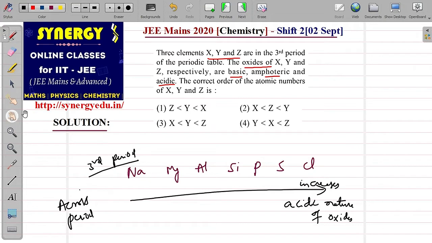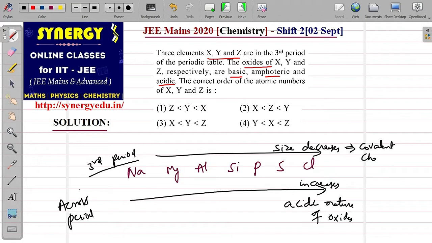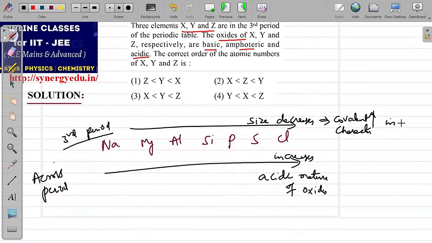Actually, there is a reason for it. It depends on Fajans' rules. In Fajans' rules, we know that if the cation size is small, then it has more covalent character. So what happens? The size is decreasing, therefore covalent character increases in oxides. That is the reason why acidic nature increases from left to right, because covalent oxides are more acidic in nature and ionic oxides are more basic in nature. Since covalent character is increasing, therefore acidic character also increases. These two are connected.